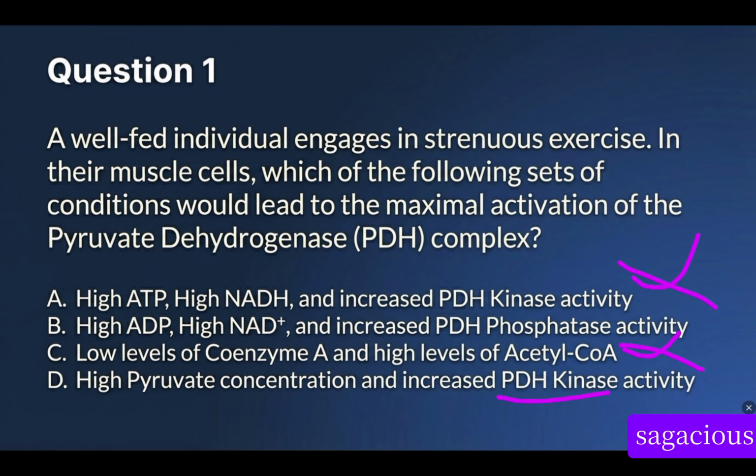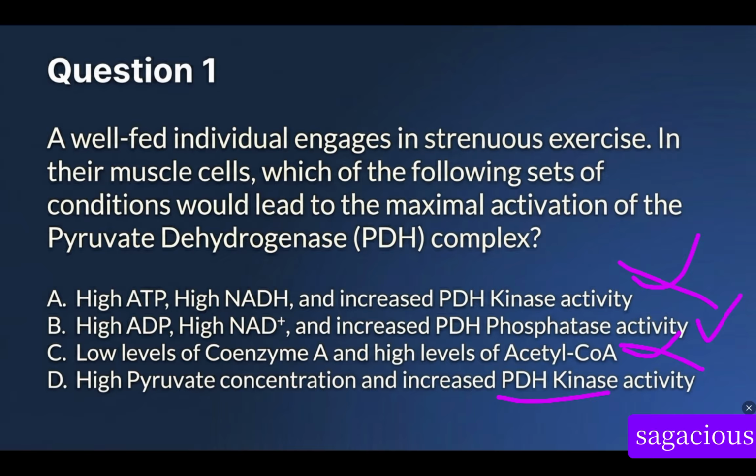And in A, high ATP inhibits pyruvate dehydrogenase. High NADH signifies high ATP, and high ATP inhibits pyruvate dehydrogenase. And increase in pyruvate dehydrogenase kinase inactivates pyruvate dehydrogenase. Therefore, my answer is B. Why? The answer is B because high ADP signifies high NAD positive, and this high NAD positive signifies high ADP, and this high ADP signifies low level of ATP.